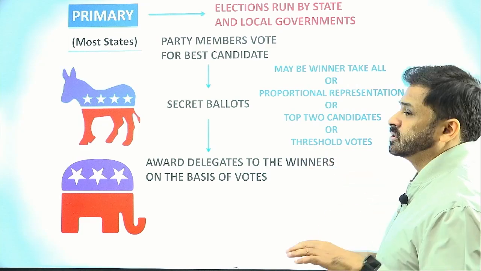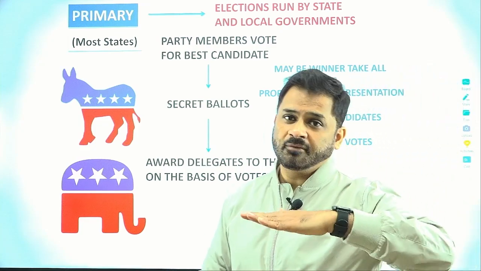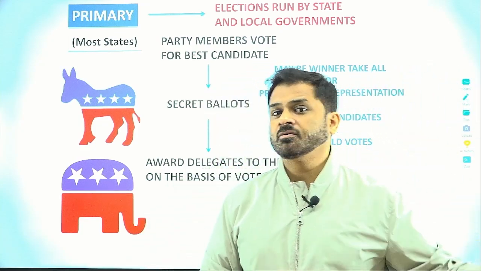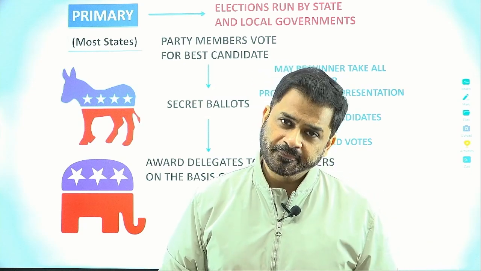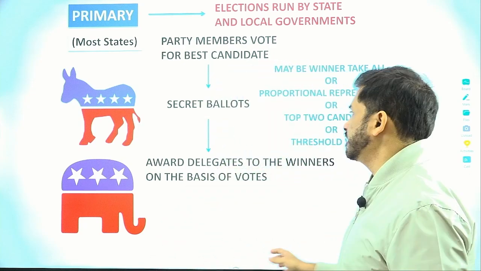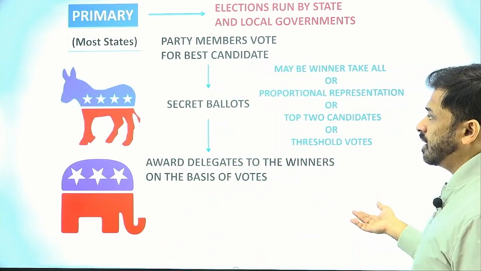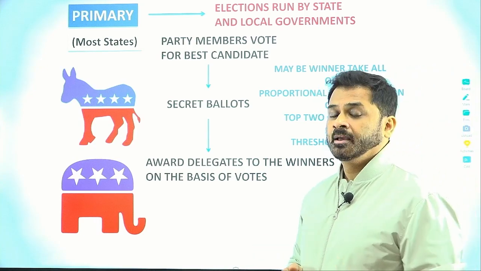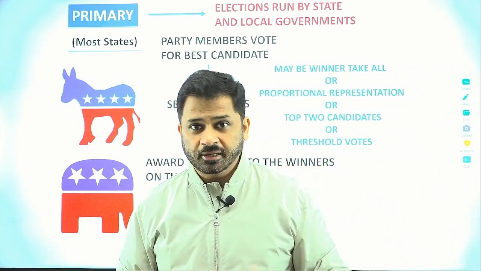The third is the threshold votes. They will say that, okay, people who have got above this much of votes will be getting the delegates, and then again based upon proportional representation. So there can be different ways in which the delegates are allocated by the primary for the candidates.